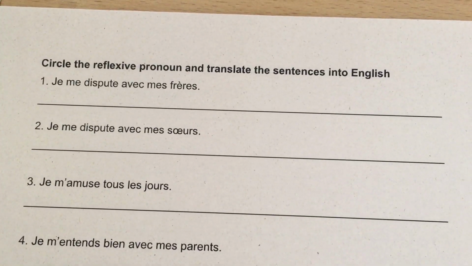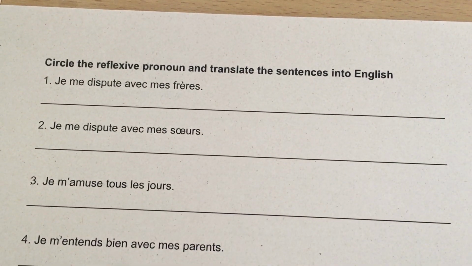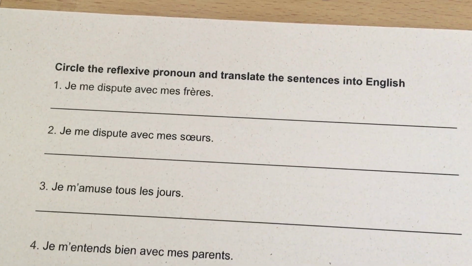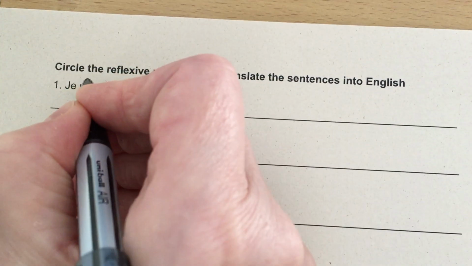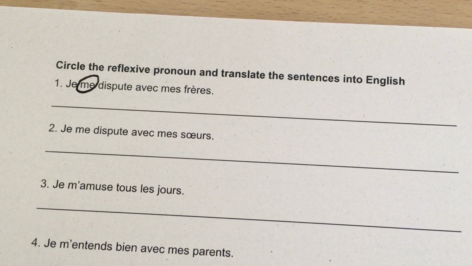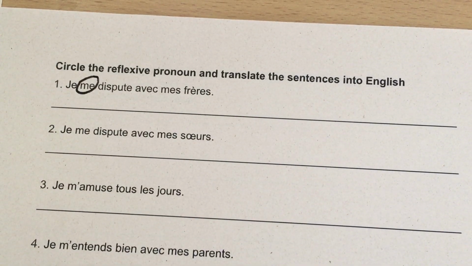Let's see how they look in practice. We're going to circle the reflexive pronoun and translate the sentences into English. So the reflexive pronoun is going to be sitting right in front of the verb, okay? So here's our first one. Je me dispute avec mes frères. Se disputer means to argue with, right?